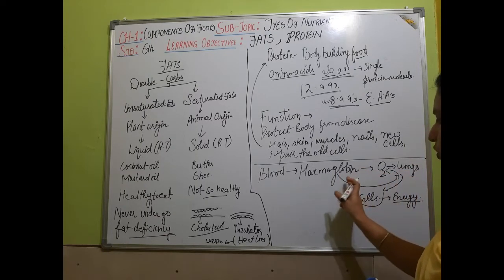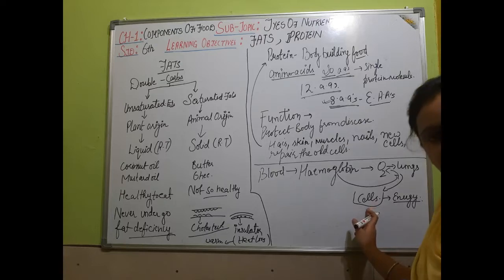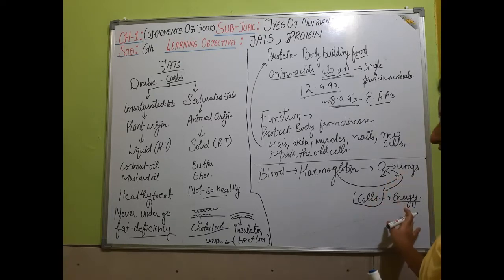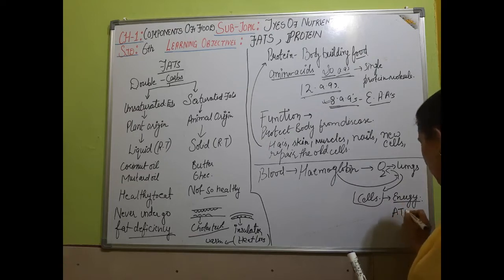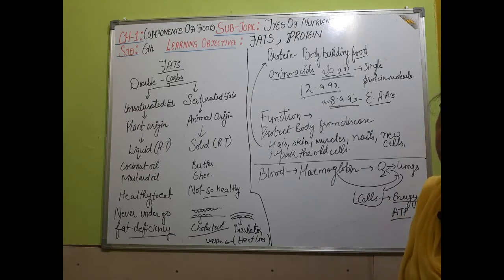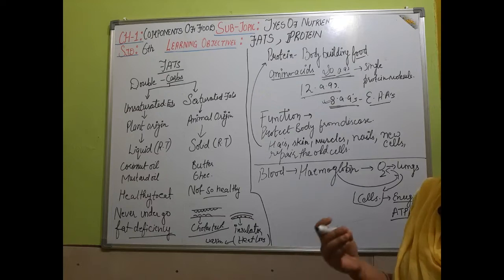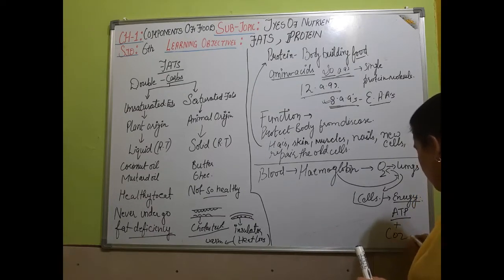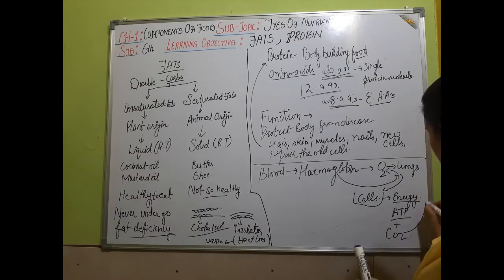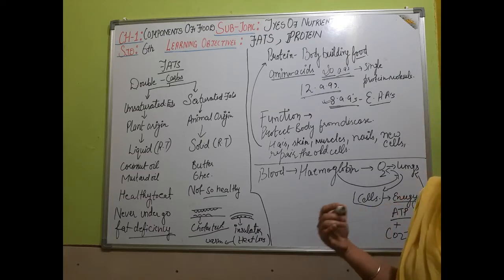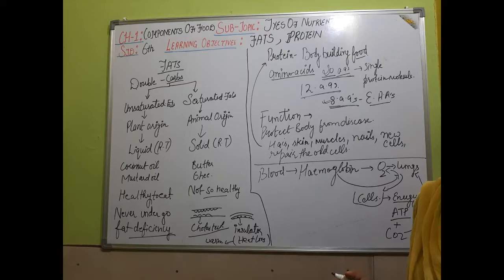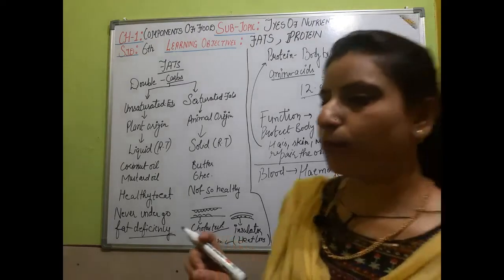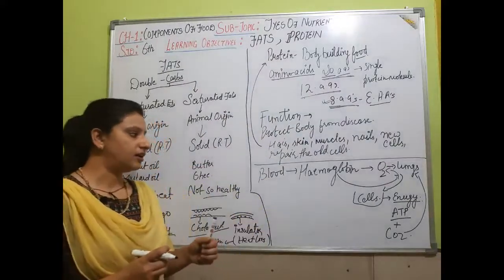Oxygenated hemoglobin goes to each cell, and each cell utilizes the oxygen and energy is released in the form of ATP. What is the full form of ATP? We have discussed earlier, adenosine triphosphate. Carbon dioxide is also released, and it is given back to the lungs by the blood. So these are the main functions of proteins which we have discussed.